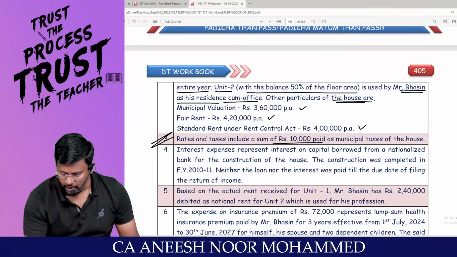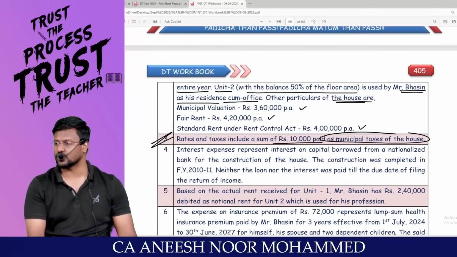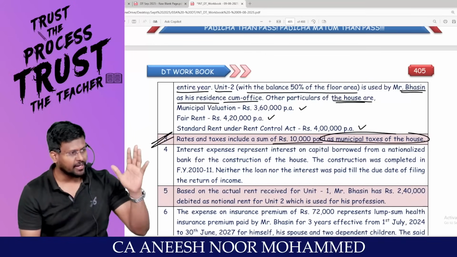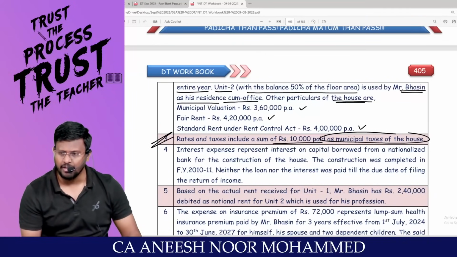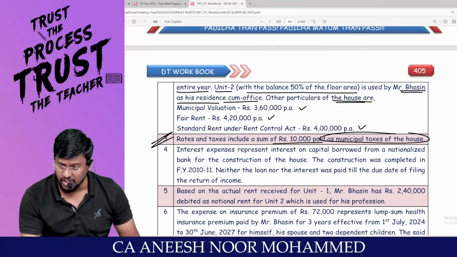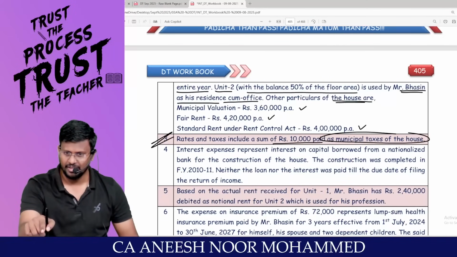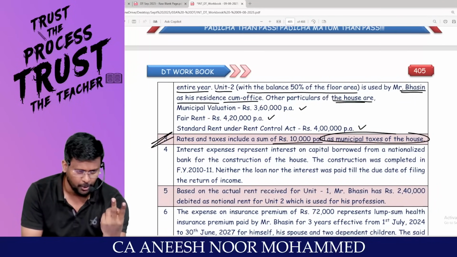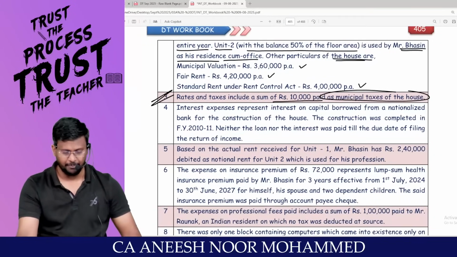A sum of 10,000 pays municipal tax of the house. It is an impurity for the head PGBP. It should be added back and should be reduced when you are calculating LT bar MT paid by the owner. This 10,000 is for the house. In that house, 3 parts are there: let out portion, self-occupied portion, business portion. Are you really with me?